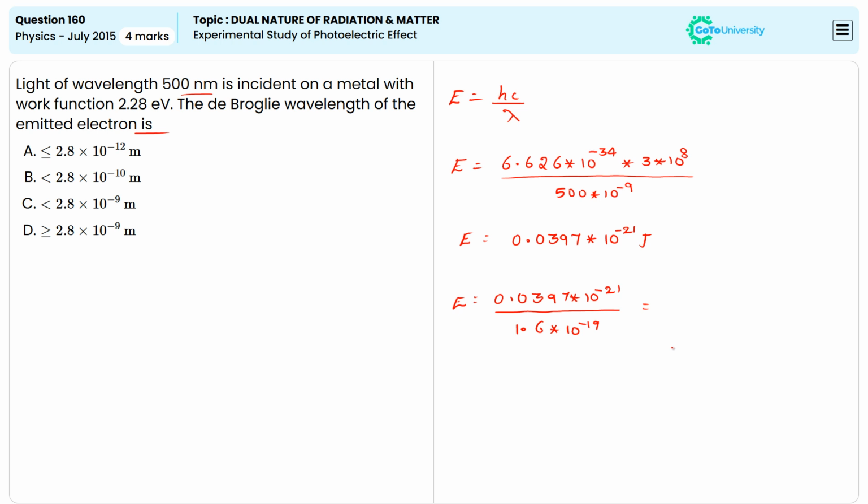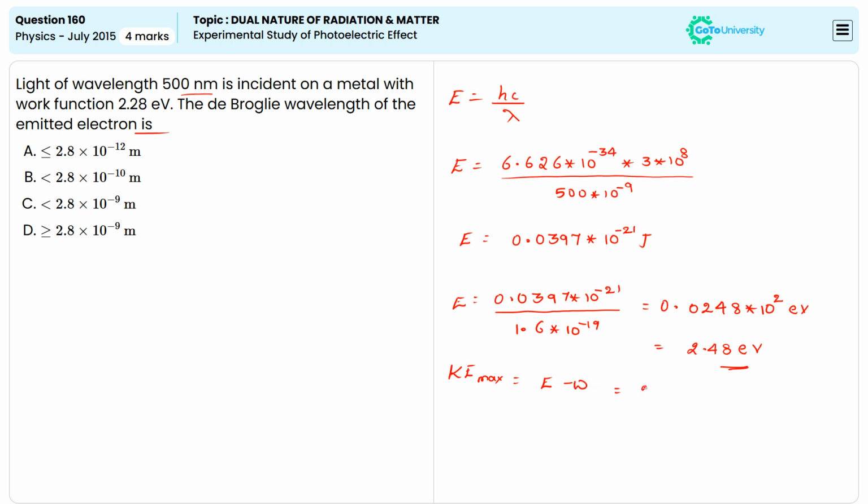Then we get the answer 0.0248 × 10^2 electron volts, which is nothing but 2.48 electron volts.